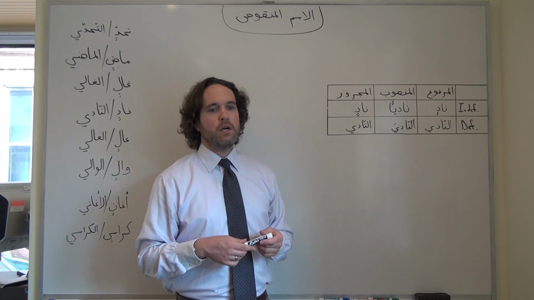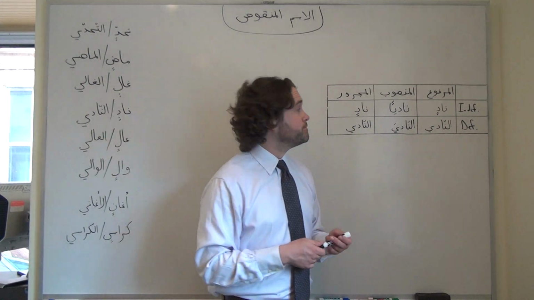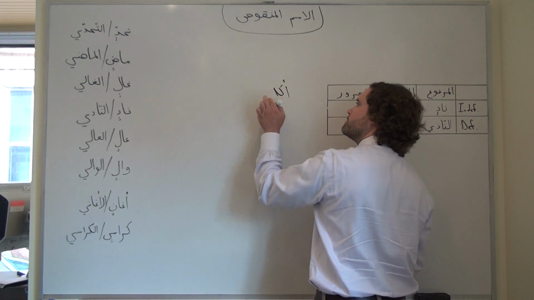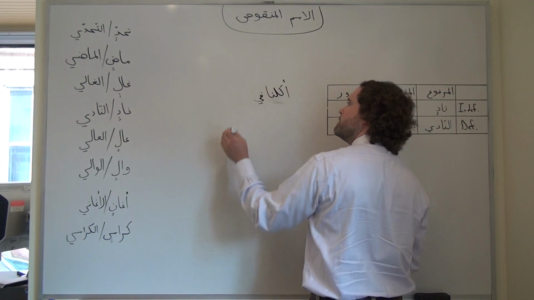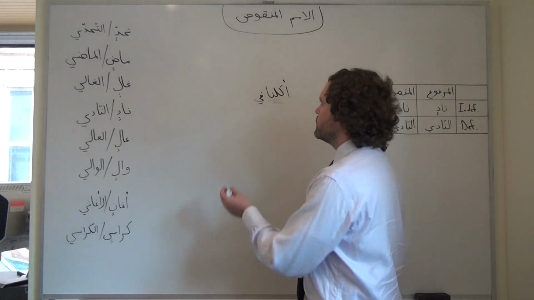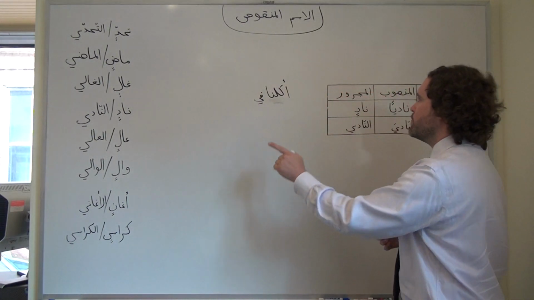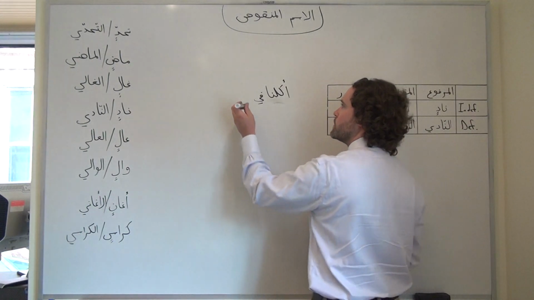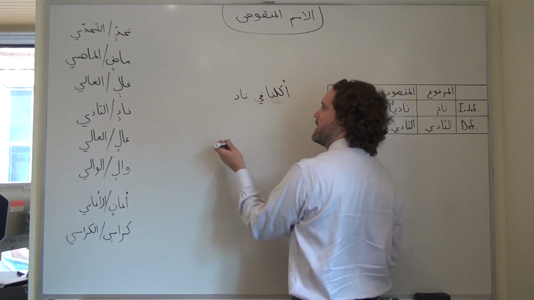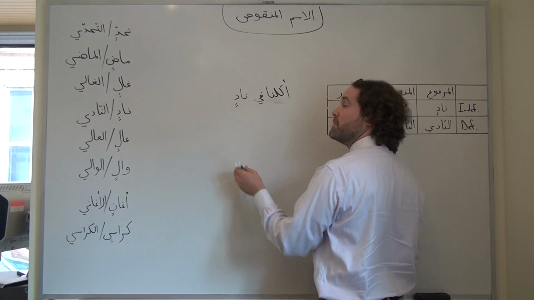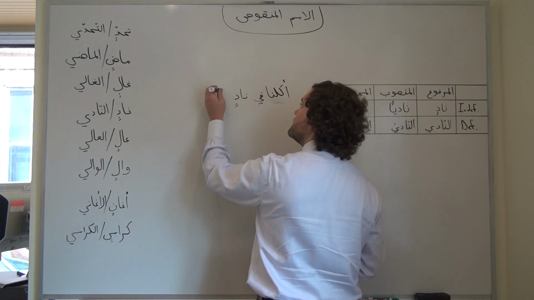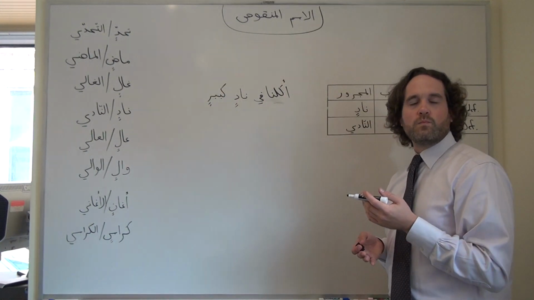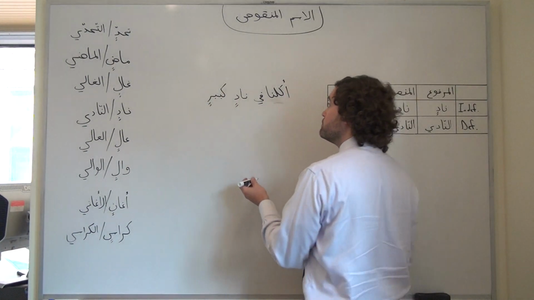If we want to say, we ate in a big club. Fi, and now we need to think about a club. Well, we have fi, which is a preposition, so our noun is going to be majrur, which means that we're not going to have that ya represented visually. We're going to write it like that. And if we were including all of our case endings, maybe we'd include the kasra tanween as well. Nadin kabirin.